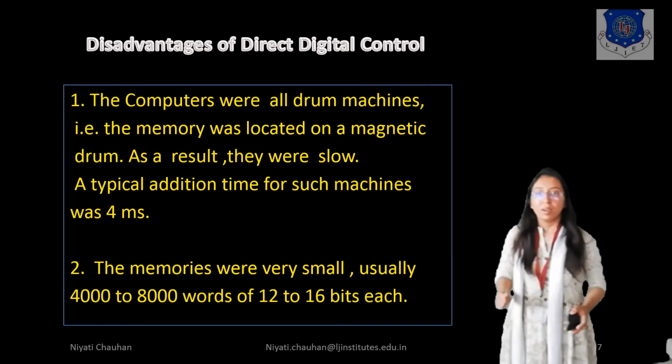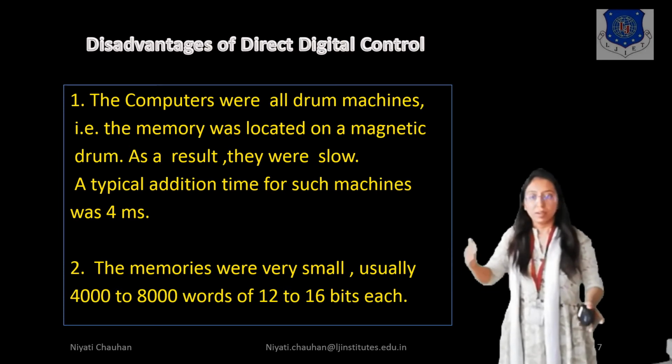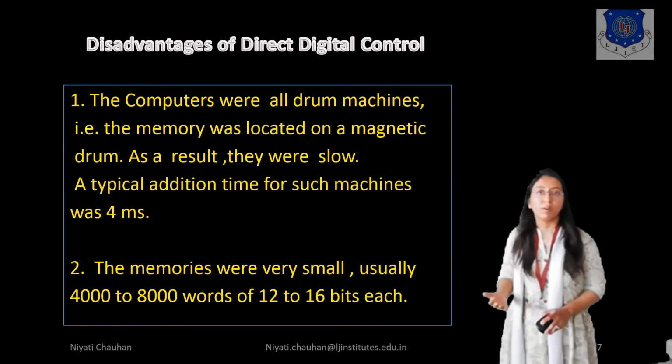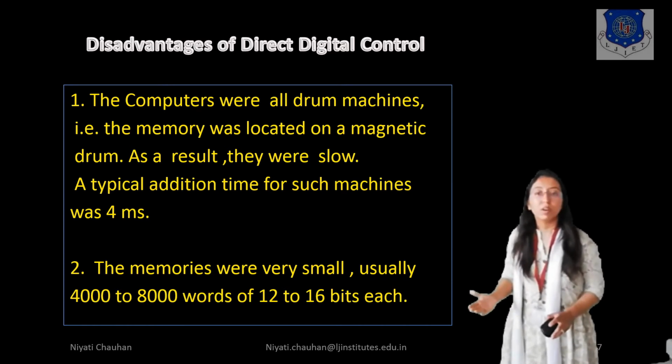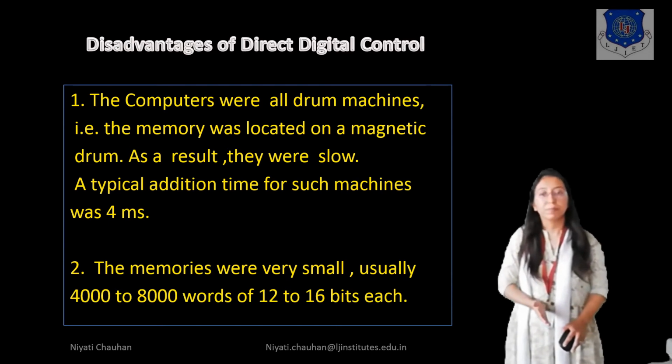The size of the computers was very huge. Number 2, the memories were very small, usually 4,000 to 8,000 words of 12 to 16 bits each.